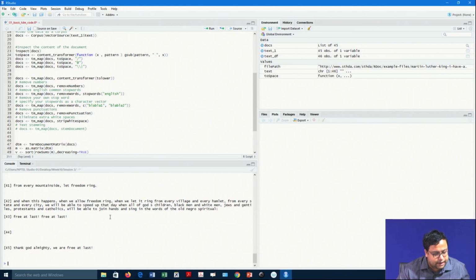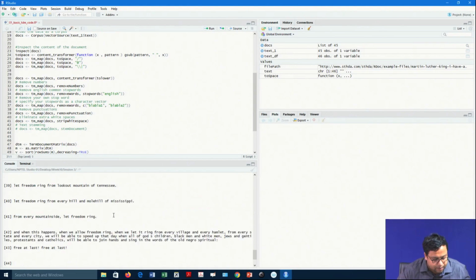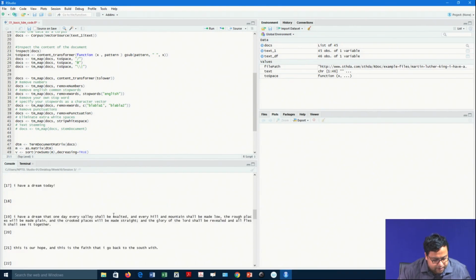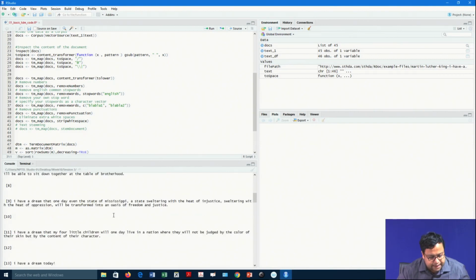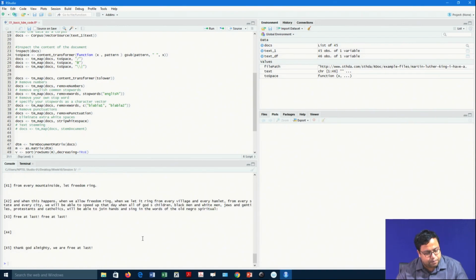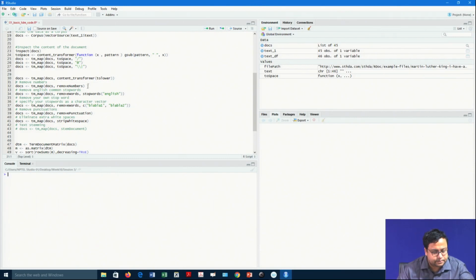Then there are certain things which are numbers. I will just check whether numbers are there or not. In this particular text, numbers are not there, but removing numbers is a very standard cleaning procedure that we have to follow, because pretty often we have numbers. Here we do not have numbers, but if you have to remove numbers, the code is like this: docs is tm_map(docs, removeNumbers). So, you pick up docs, that particular corpus, find the numbers, remove them, and then save it again in docs.